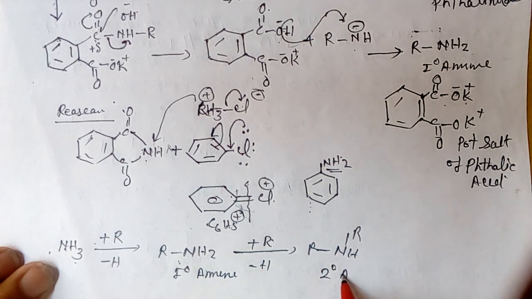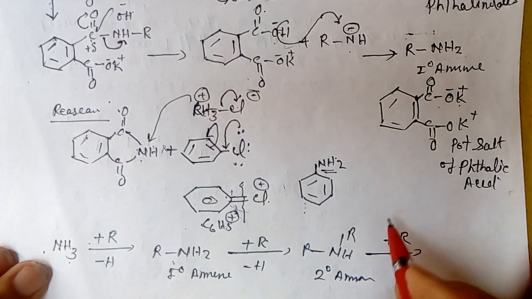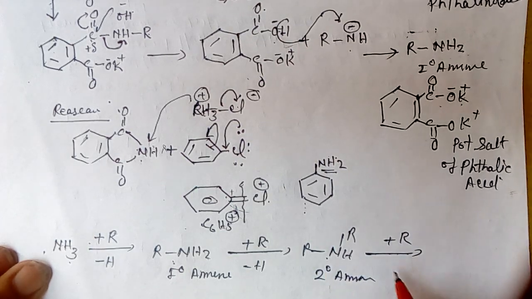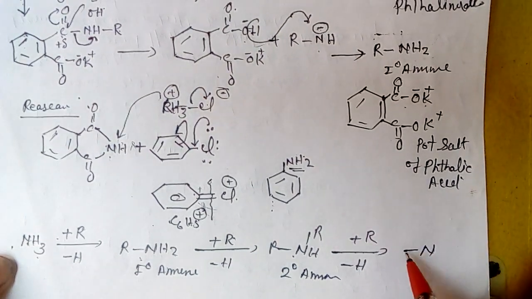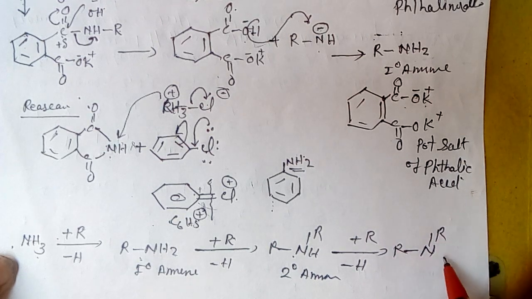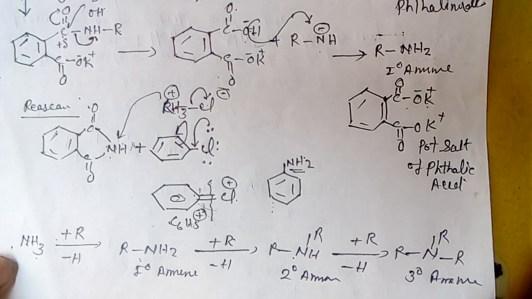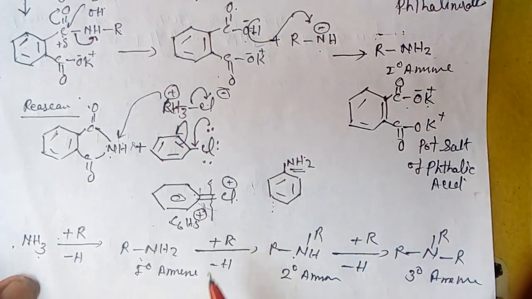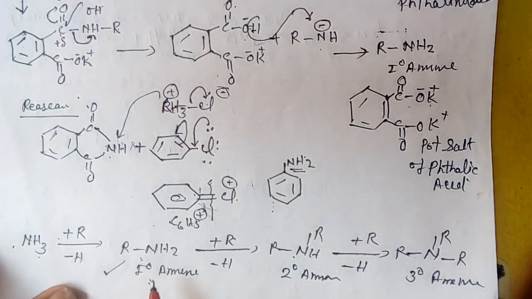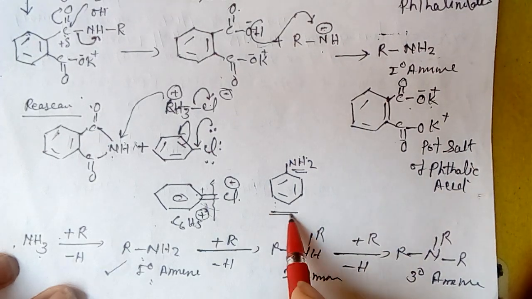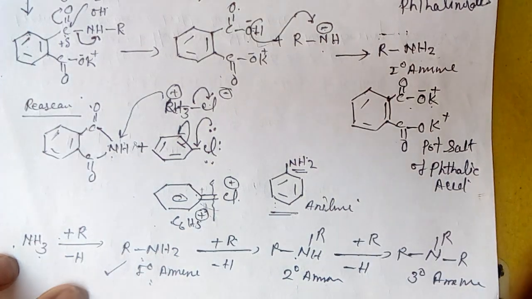Now one alkyl halide is added on this molecule and one hydrogen is released. We get tertiary amine, third degree amine. So by the Gabriel phthalimide synthesis we can form only pure 1 degree amine, primary amine, and we cannot form aryl amine, also called aniline, and we also cannot form secondary and tertiary amine due to overcrowding of alkyl groups.